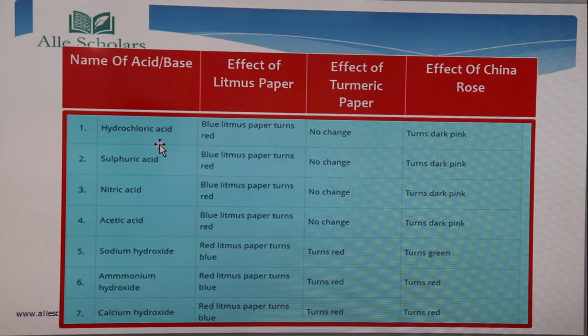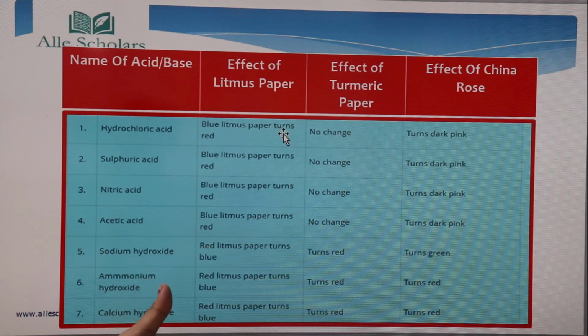Okay, so the first acid we have taken is hydrochloric acid, HCl, a very common acid. Effect of litmus paper is that blue litmus paper turns red, turmeric paper has got no change, and China rose turns dark pink, because hydrochloric acid is an acid. We know that it's an acid. अगर एसिड है तो चाइना रोज पिंक या मेजेंटा होता है. टर्मरिक में कोई चेंज नहीं होता एसिड में, it changes only with the bases. और लिटमस पेपर में अगर कोई भी चीज एसिडिक है तो ब्लू लिटमस पेपर रेड में टर्न होता है.